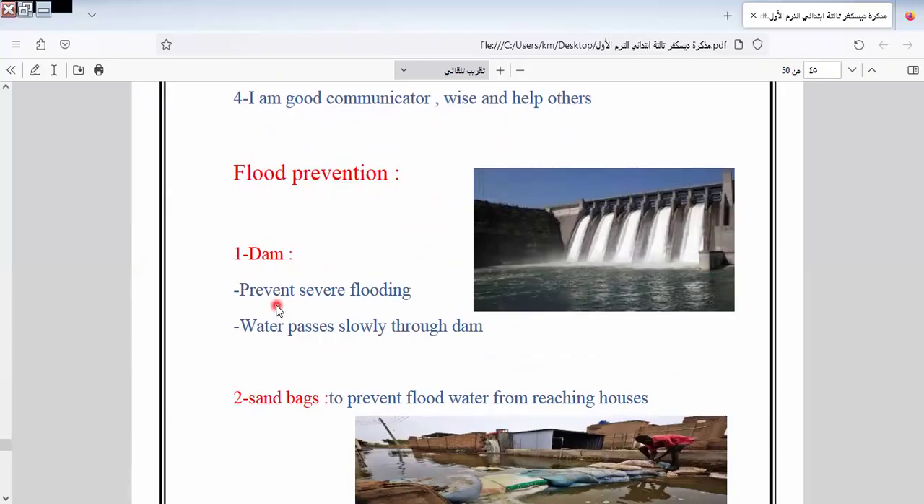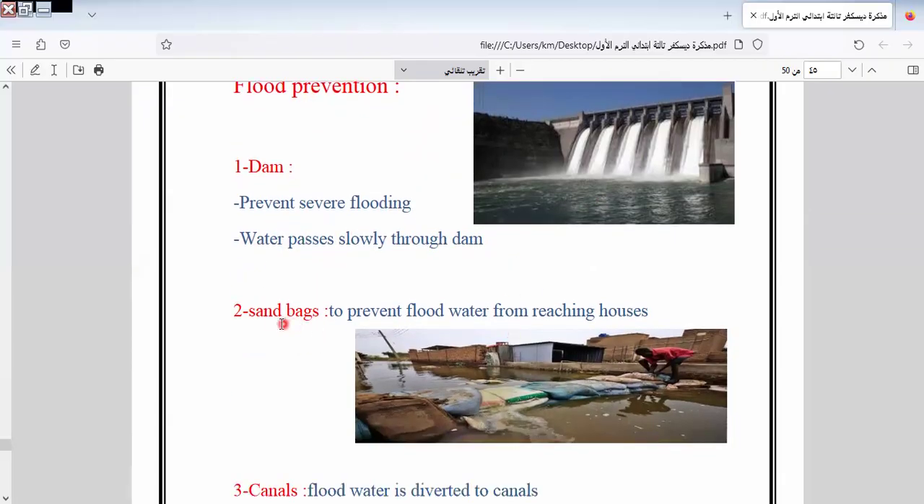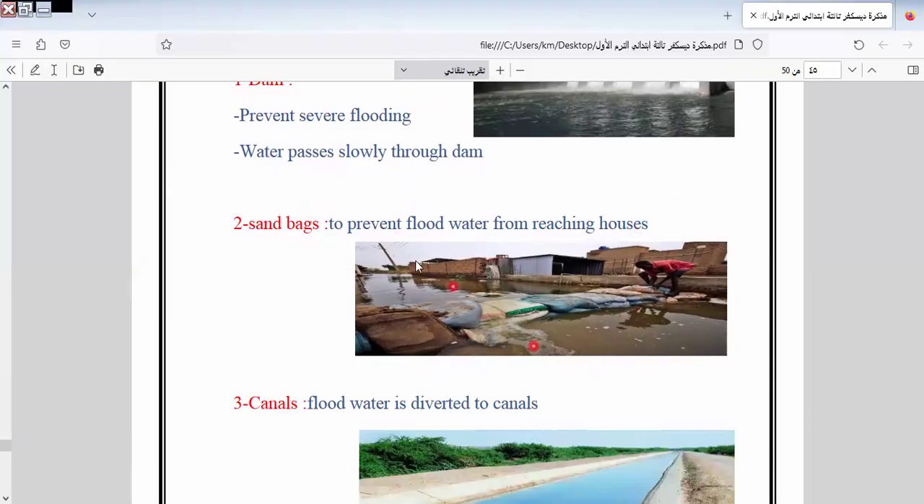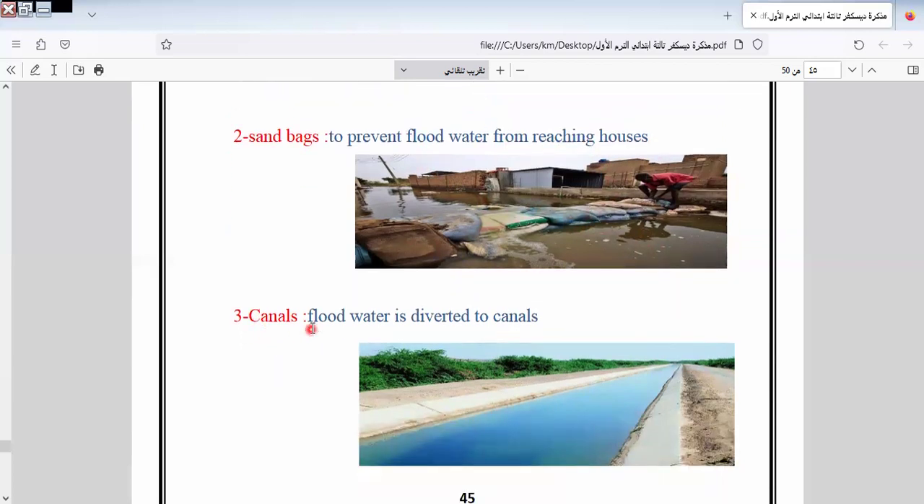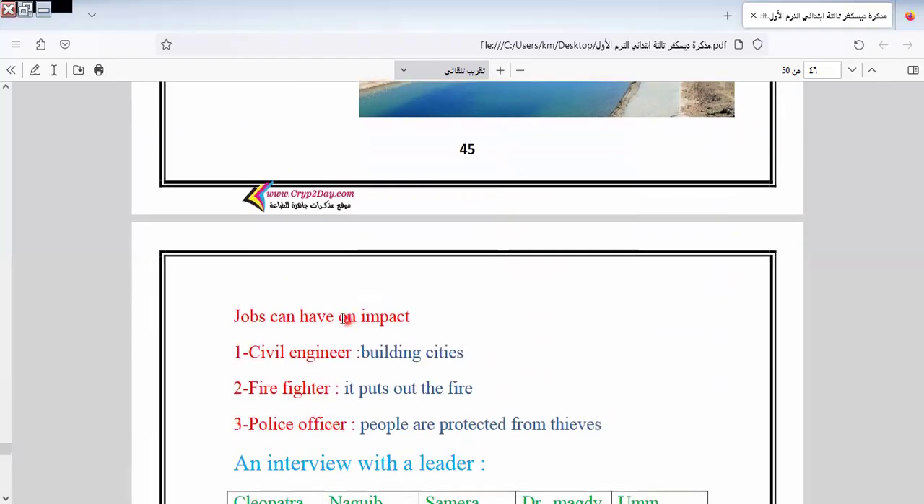Flood prevention. We have here a dam, to prevent flooding. Water passes slowly through them. Sand beaches prevent flood water from reaching houses. This is called sand beaches. Canals: flood water is diverted to canals. This is like this, okay?